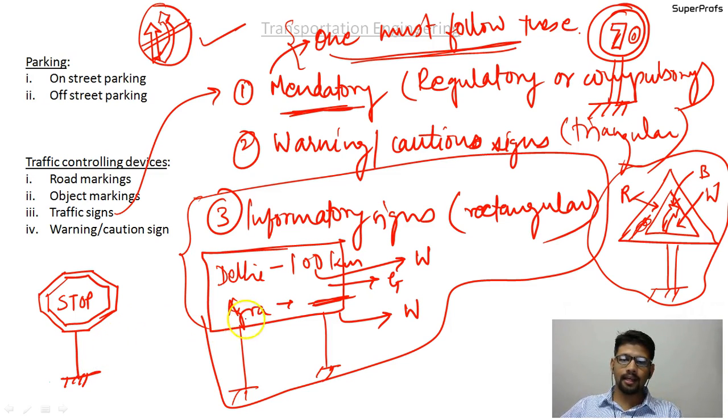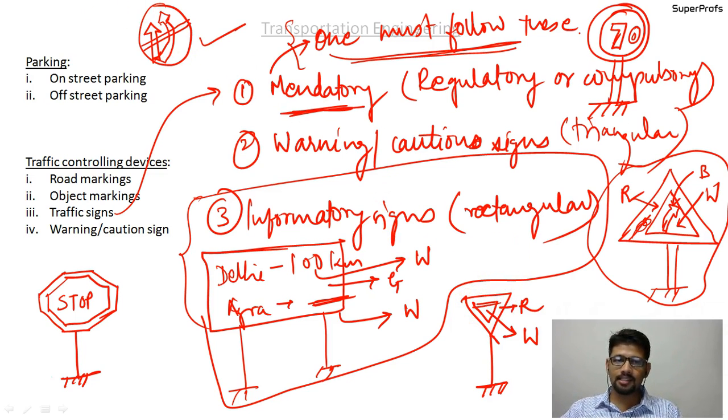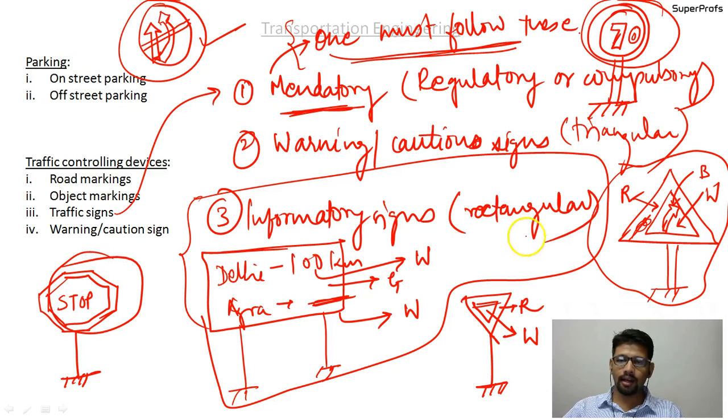And the next mandatory sign is the give way sign. It is an inverted triangle, red in color with white inside. So these are the mandatory signs that we have discussed: no overtaking, the speed limit, the stop sign, and the give way sign.